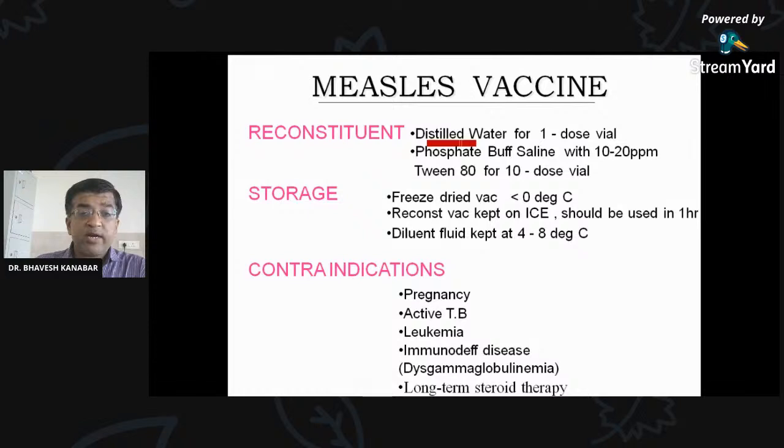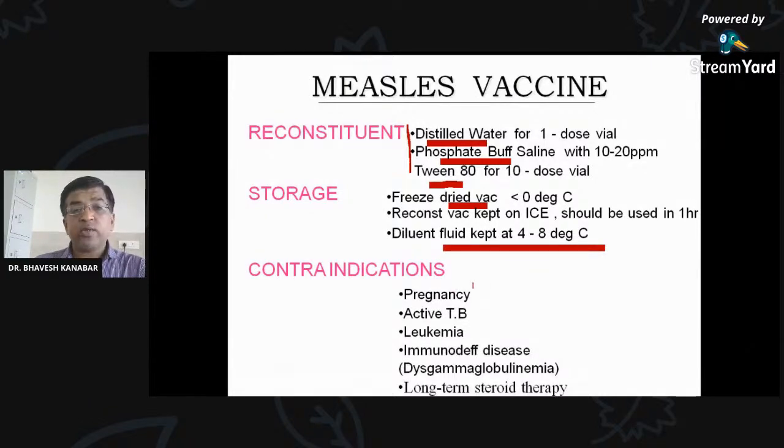Reconstitution is by distilled water, right? And here phosphate buffered saline is also used in reconstitution, as well as Tween 80. They are constituents of the reconstituent material. Freeze-dried vaccine can be stored below 0 degrees, but in PHC as well as in vaccination campaign, we have to keep the vaccine storage between 4 to 8 degrees centigrade. 4 to 8 degrees centigrade.